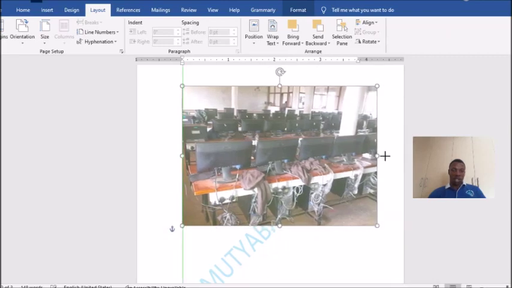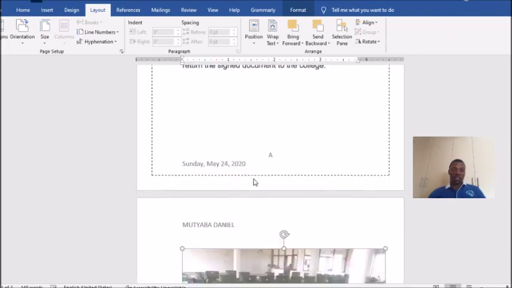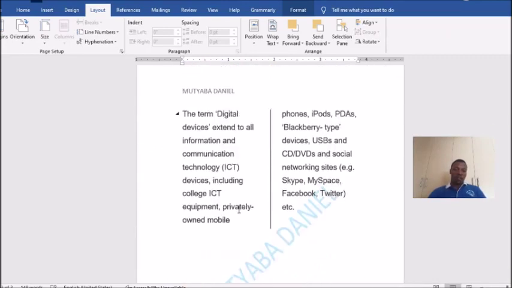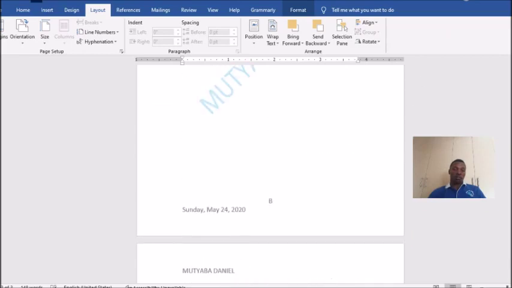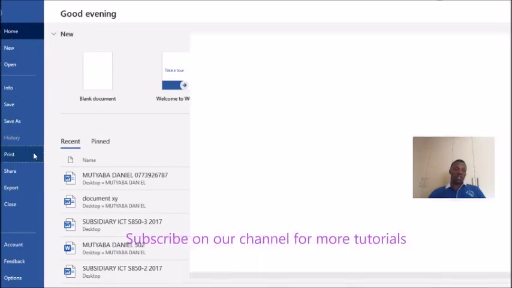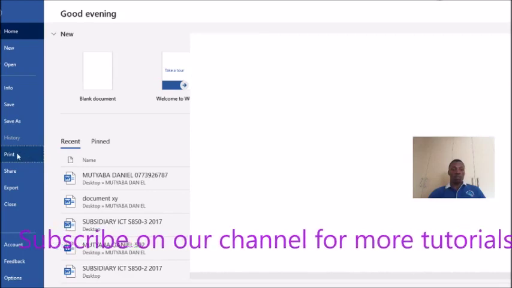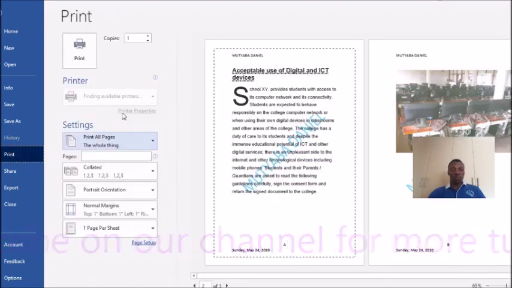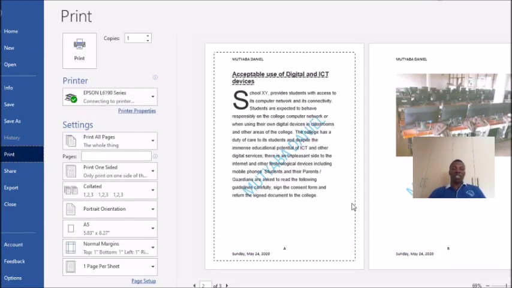So make sure your picture is clear. So this is what we have. And now print your work. To print, come to file, then select print, or you can even press Control P, no problem. Once you press Control P, it still brings this menu. Then select print. Number of copies: even if you have 70 pages in that same document, that is one copy. You don't need to adjust it.